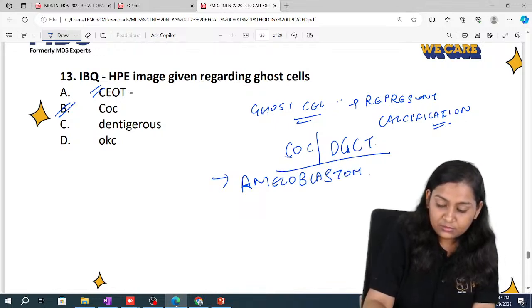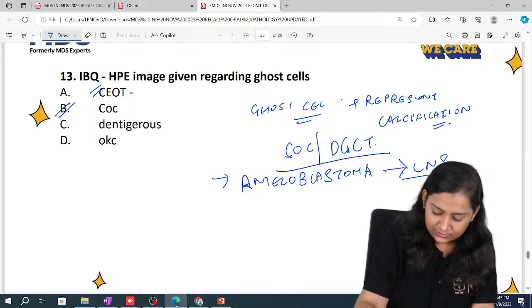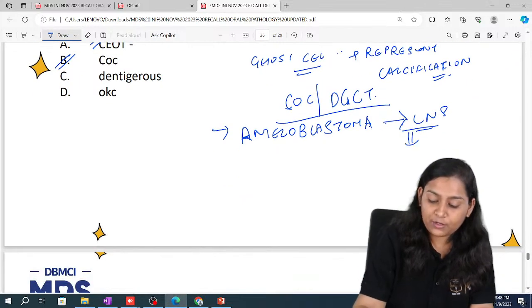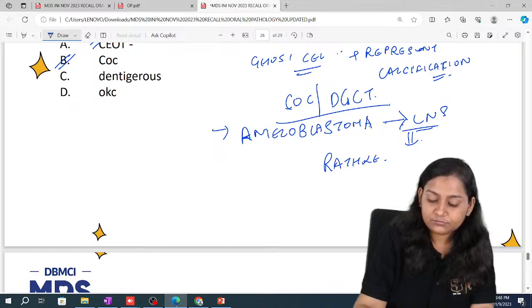Ameloblastoma associated with CNS, that is called Rathke's pouch pituitary ameloblastoma.